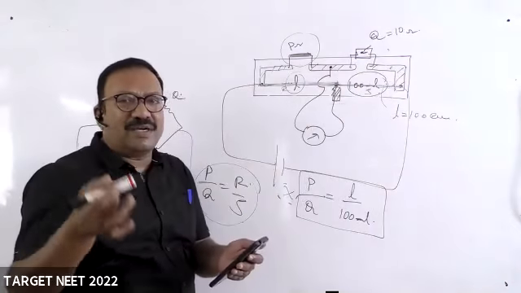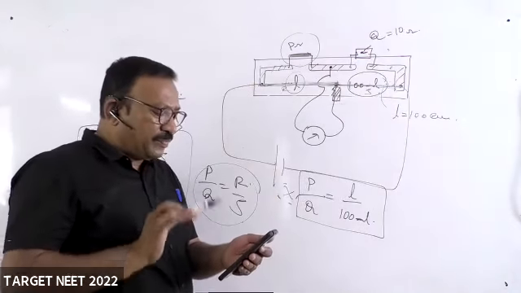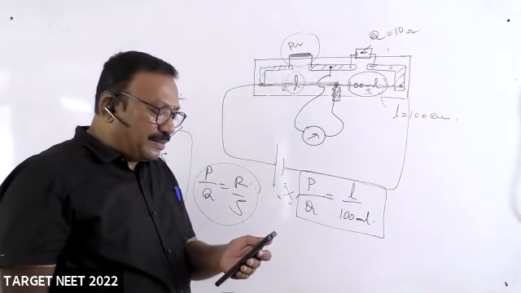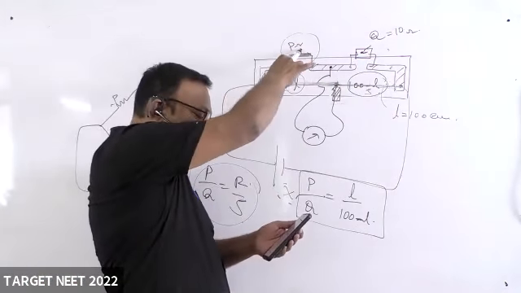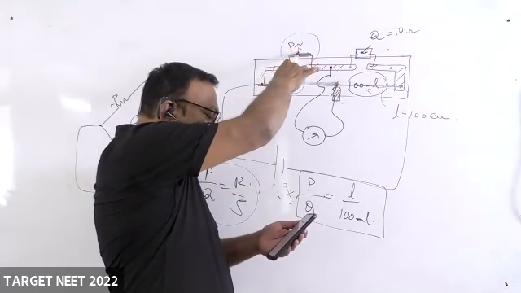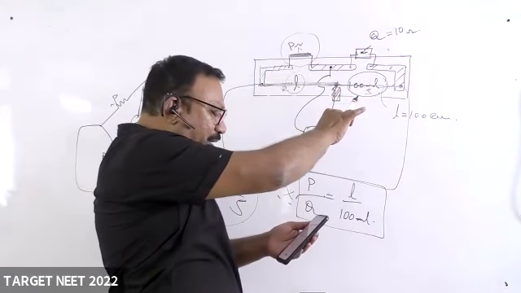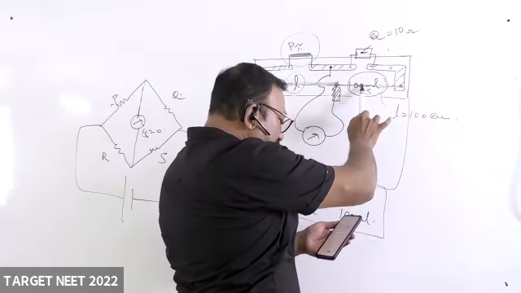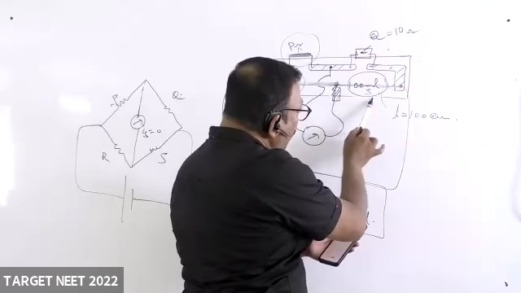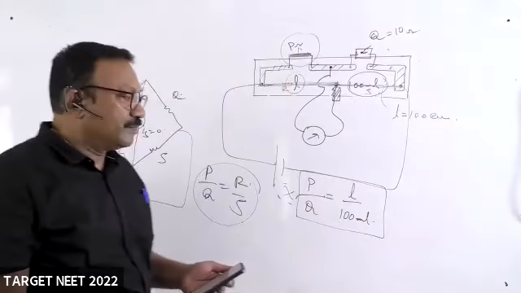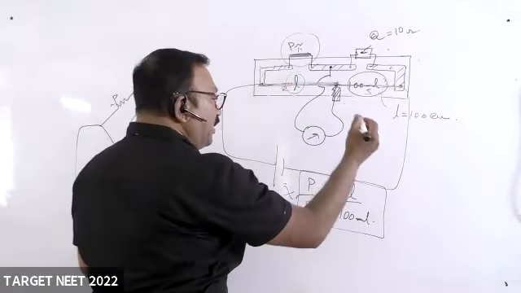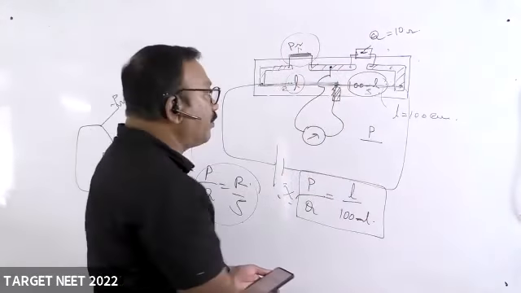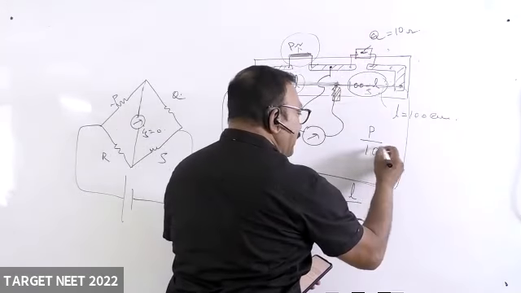The sentence, if you understand nothing, the answer is very easy. A resistance wire is connected in the left gap of the meter bridge, balances a 10 ohm resistor in the right gap, whose balancing point divides the wire in the ratio 3:2. That means I don't really know the P value, he didn't give it. He gave a piece of wire only there. So Q is given as 10.